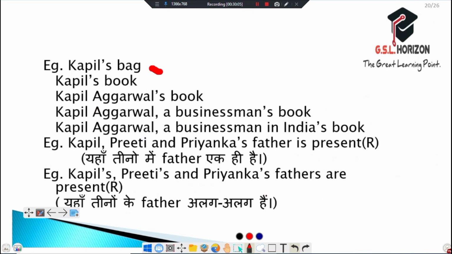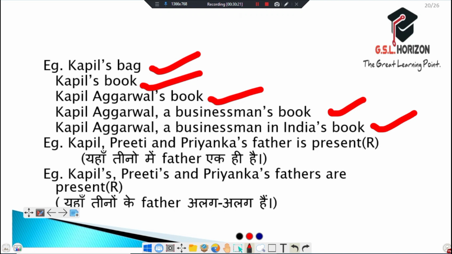Kapil's bag. In this sentence, the bag belongs to Kapil. We can understand it. Kapil's book. Kapil Agrawal's book. Kapil Agrawal, a businessman's book. Kapil Agrawal, a businessman in India's book. All these sentences are correct. This is the best example to understand. We can see from this example: Kapil, Preeti and Priyanka's father is present. Kapil's, Preeti's and Priyanka's fathers are present.